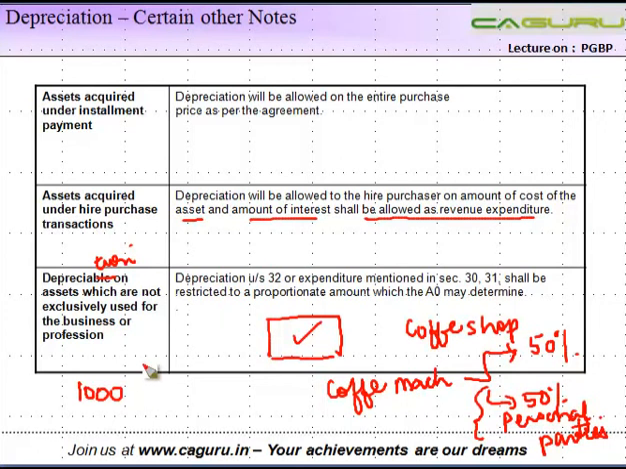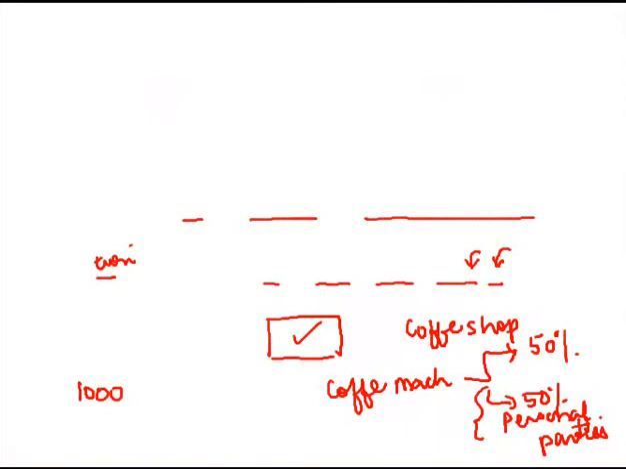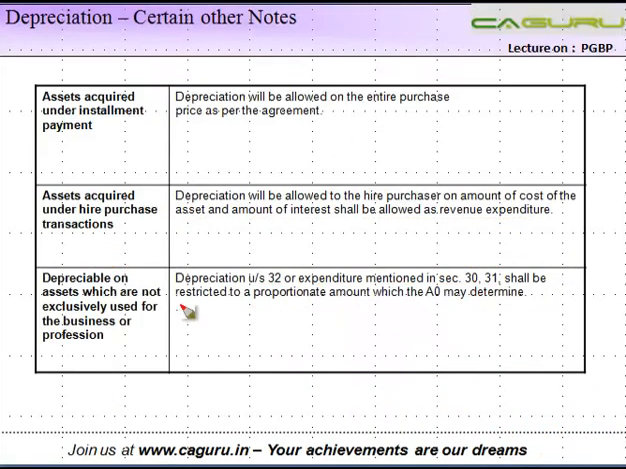Right? Now in such cases, depreciation under section 32 is the section which allows depreciation or expenditure mentioned in section 30 and 31. What was 30? It was the rent, repairs, etc. in respect of building, and this was in respect of plant and machinery or furniture. Okay, so the expenditure on repair, insurance, etc. in respect of this asset, which is not exclusively used for the purpose of business and profession, will be restricted to a proportionate amount which the AO may determine.